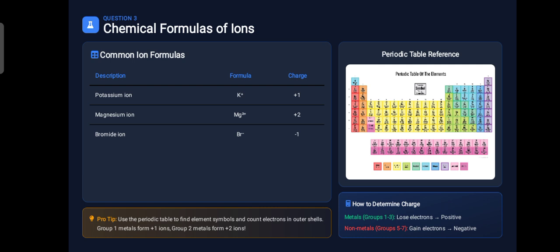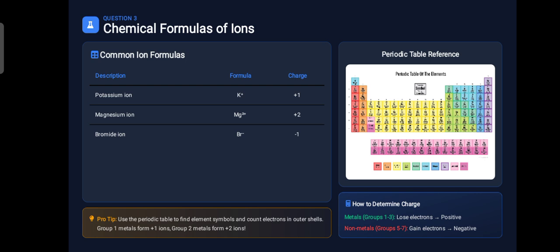So for the questions that are given, lithium is present on the left side, it is a metal, and it has a tendency to lose an electron and make a cation with positive 1 charge. Similarly, magnesium is also a metal present on the left side of the stepped line on the periodic table, and it will lose 2 electrons and make a cation with positive 2 charge. Similarly, fluorine is a non-metal present on the right side of the stepped line, as well as sulfur on the right side of the stepped line.